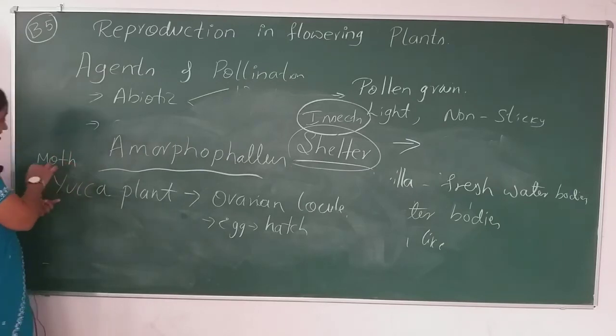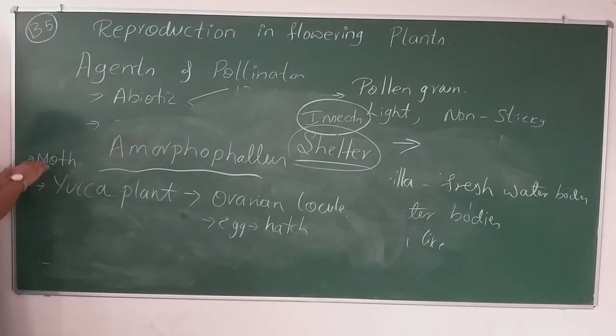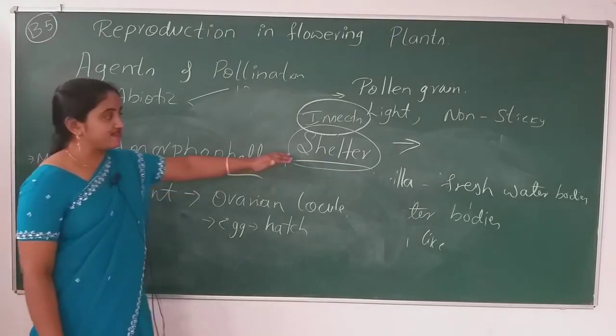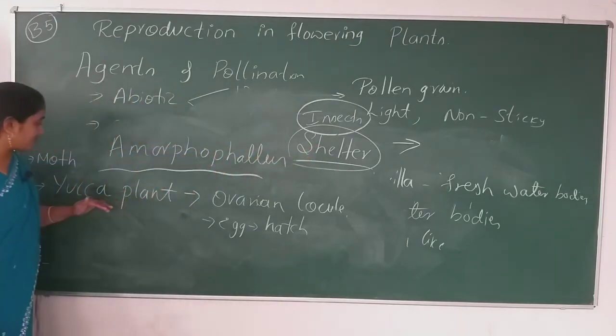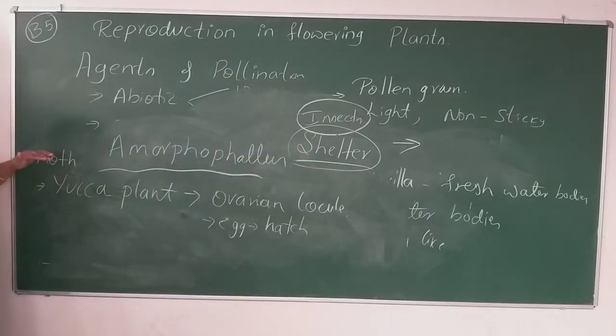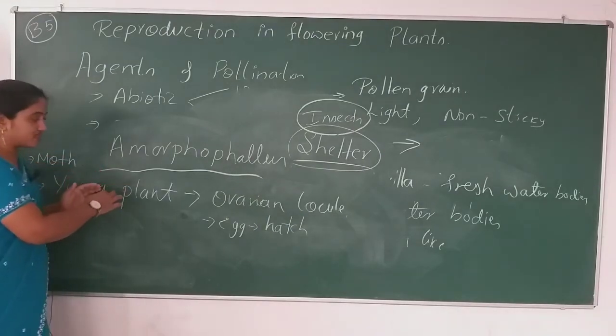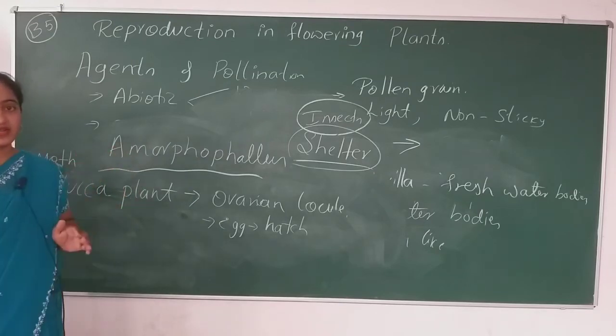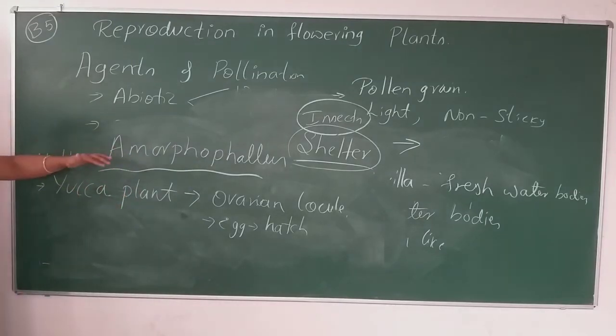Without these two, the moth and the yucca plant, they are both interdependent on one another. The moth is dependent on the yucca plant because it is giving shelter. The yucca plant is dependent on the moth because it is pollinating its pollen grain from one to another. Okay, so that's all about the agents of pollination.